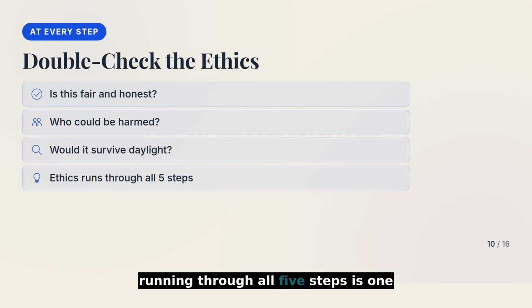And running through all 5 steps is one constant check, the ethics. At every stage, pause and ask, is this fair and honest? Who might be harmed? Would this decision survive being made public? Ethical reasoning is not a separate 6th step. It is a thread woven through the entire process.